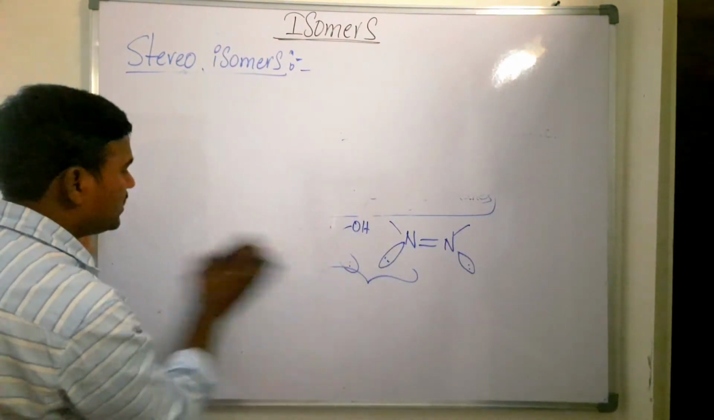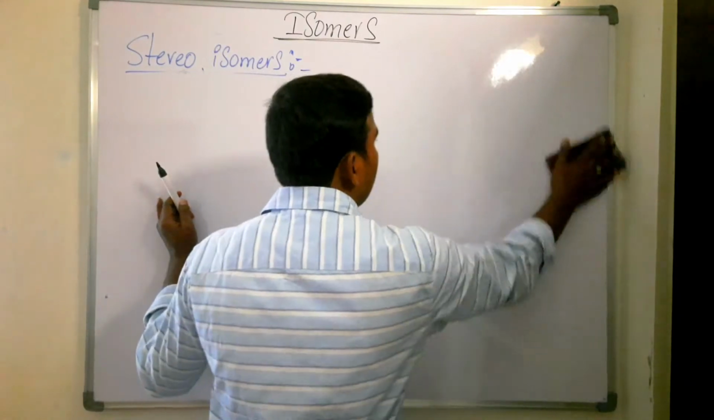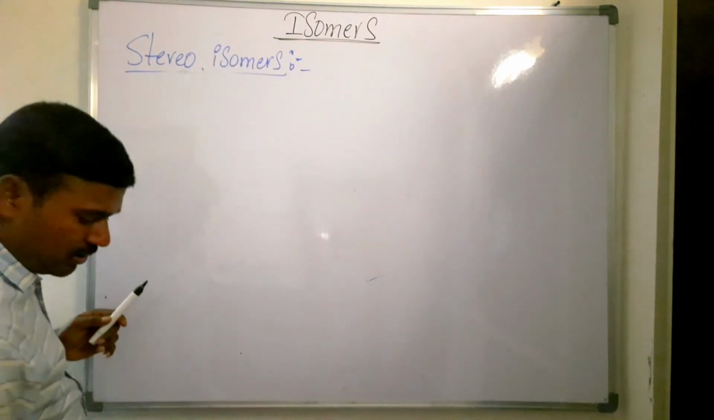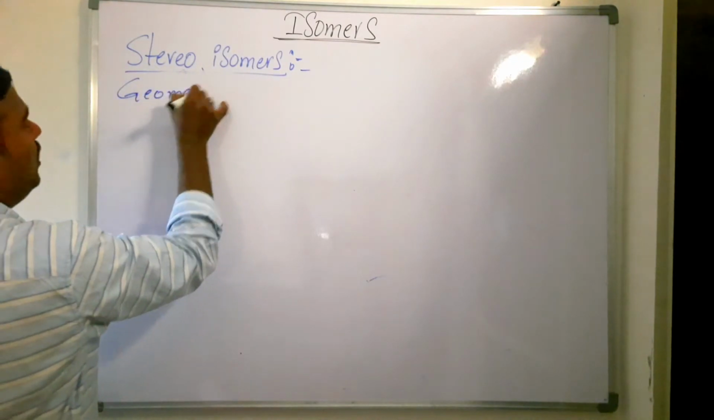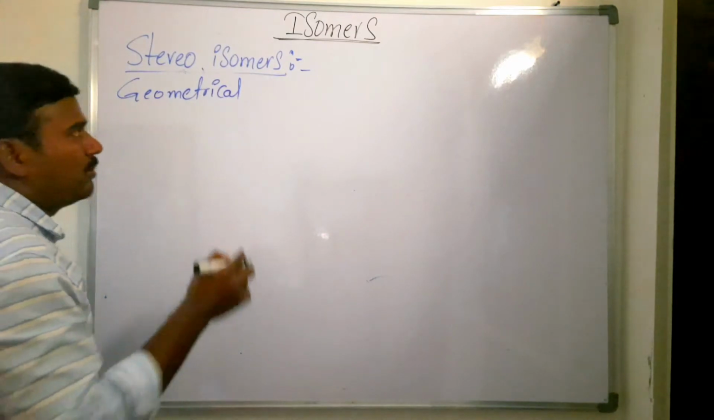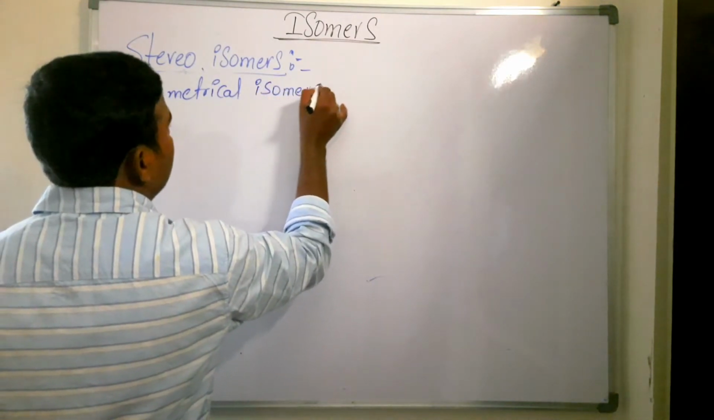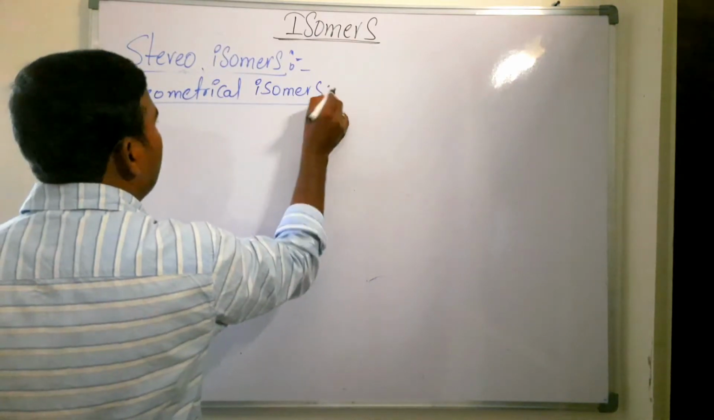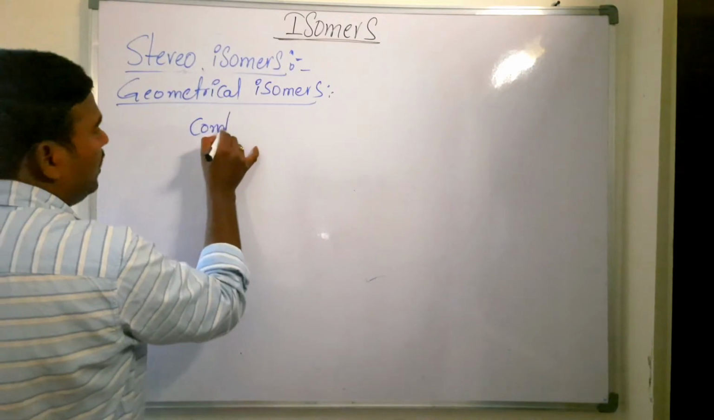Now we are talking about cis and trans. So how can we define geometrical isomers? Organic compounds having the same molecular formula but differing in their arrangement of atoms around the double bonded carbon are called geometrical isomers. What are the conditions to form these geometrical isomers?